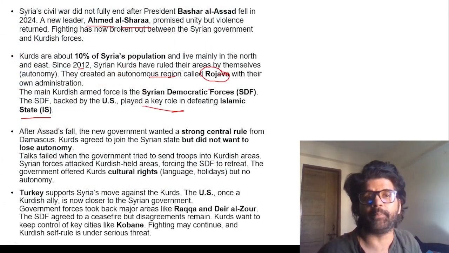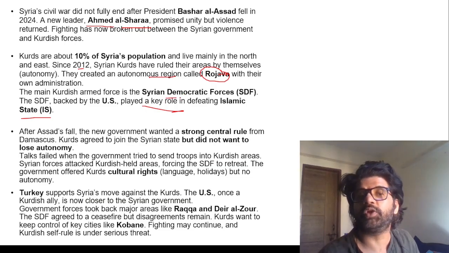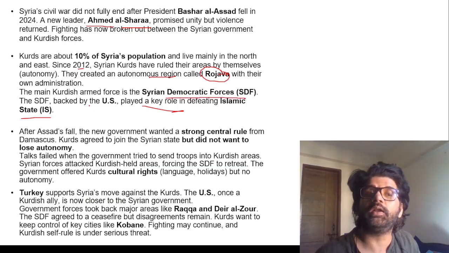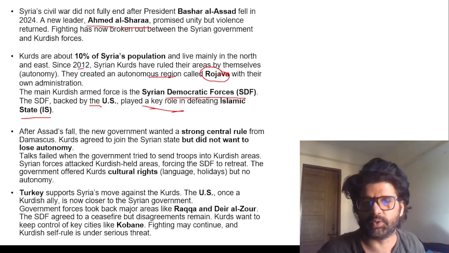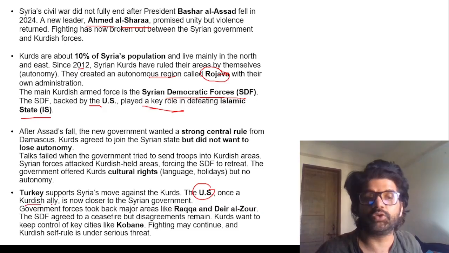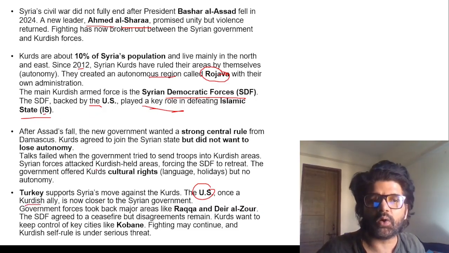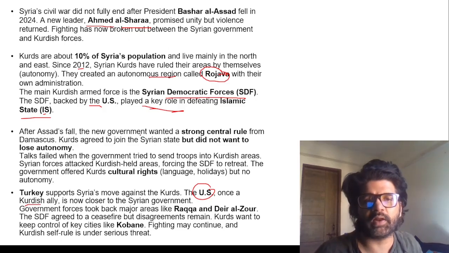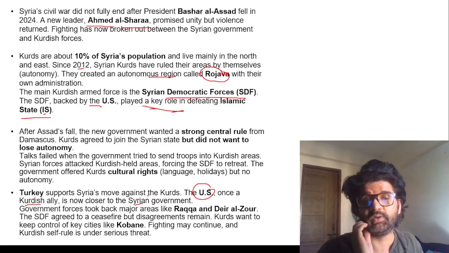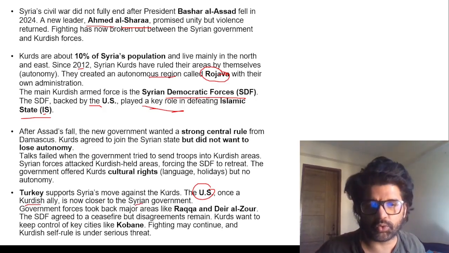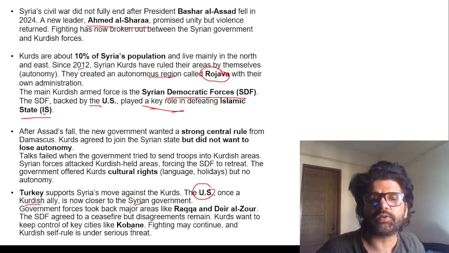Do you remember Syria? The main Kurdish armed force, known as the Syrian Democratic Forces, was earlier backed by the US and played a key role. Now, that's why we cannot rely on the US. The US was once a Kurdish ally when Kurdish people were helping them in defeating the Islamic State. But now this new guy Ahmad al-Shara wants strong central rule and the Kurd do not want to lose autonomy, the US is now siding with the Syrian government. So you can realize the US does not belong to anyone. You cannot trust them. So that fight is happening.